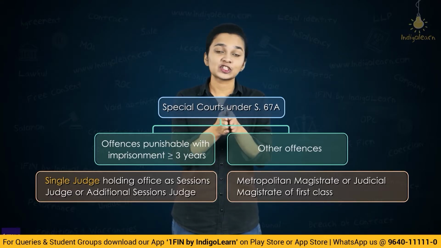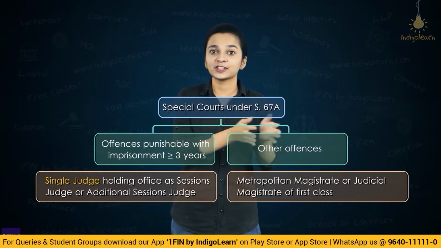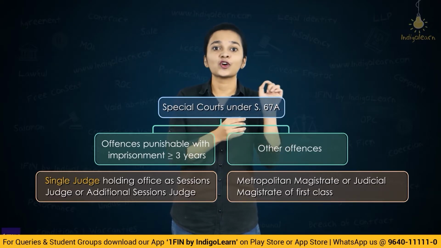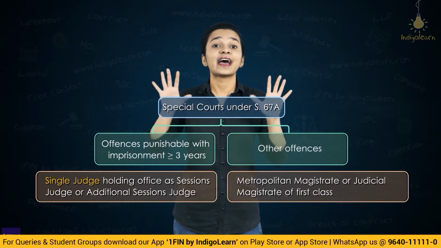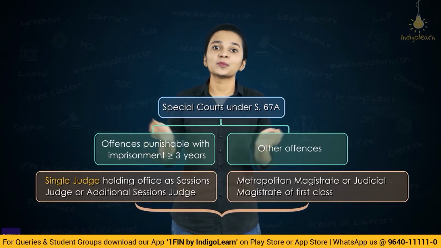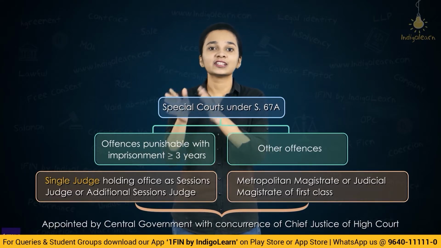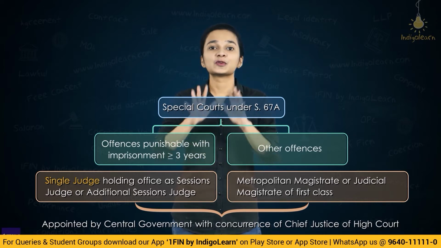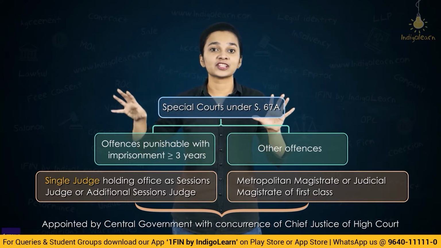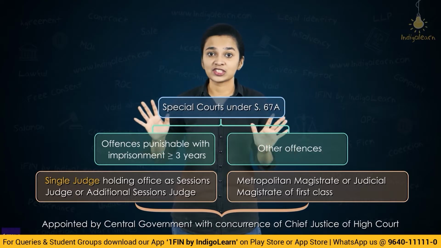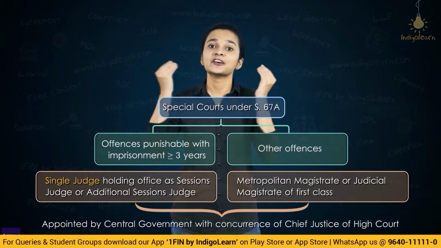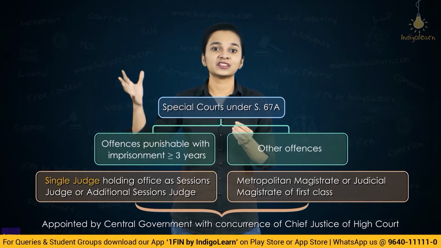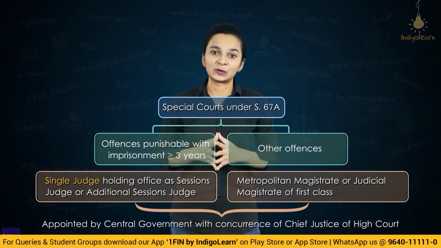And in a situation where in case of any other offence, the special court shall consist of a metropolitan magistrate or judicial magistrate, and whoever is appointed, they shall be appointed by the central government in concurrence with the Chief Justice of High Court. So the appointment of judges, the appointment of metropolitan magistrates with respect to the special courts will be made by the central government, but yes, in consultation with the Chief Justice of the High Court.